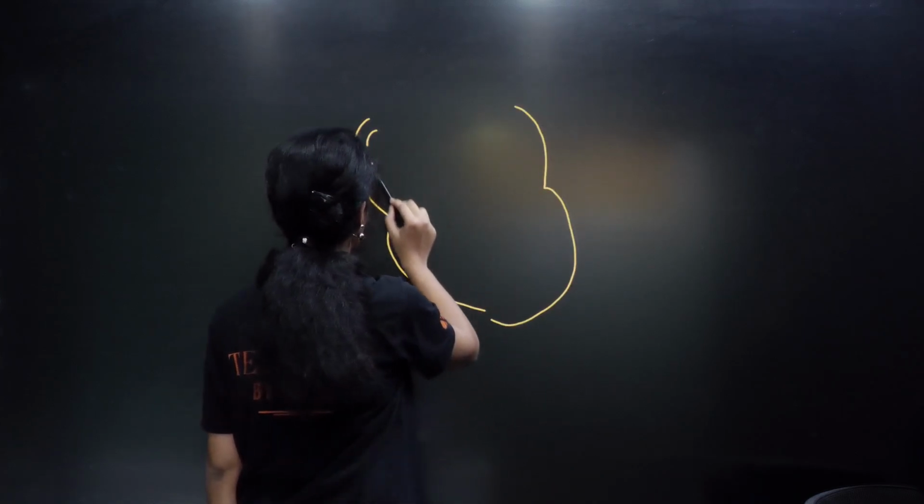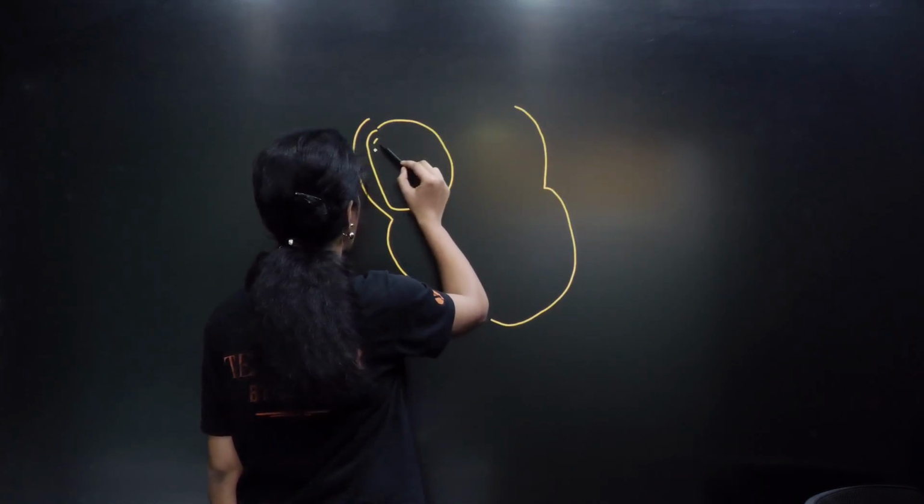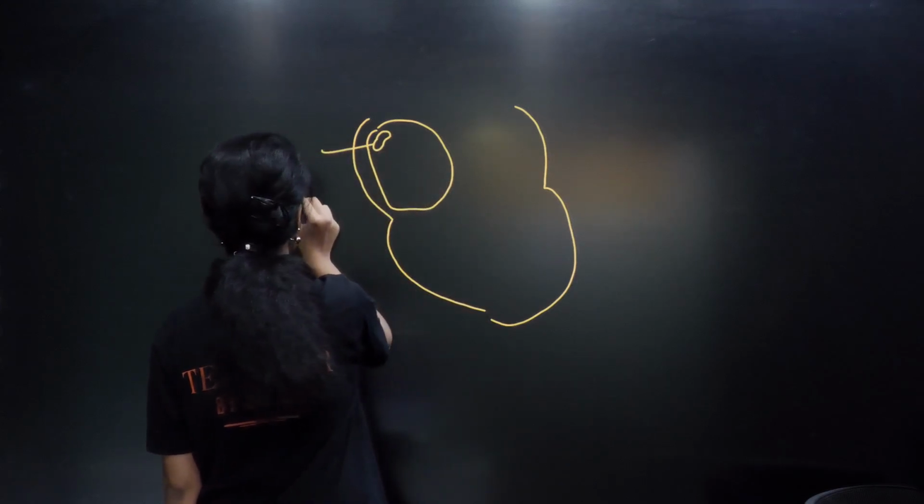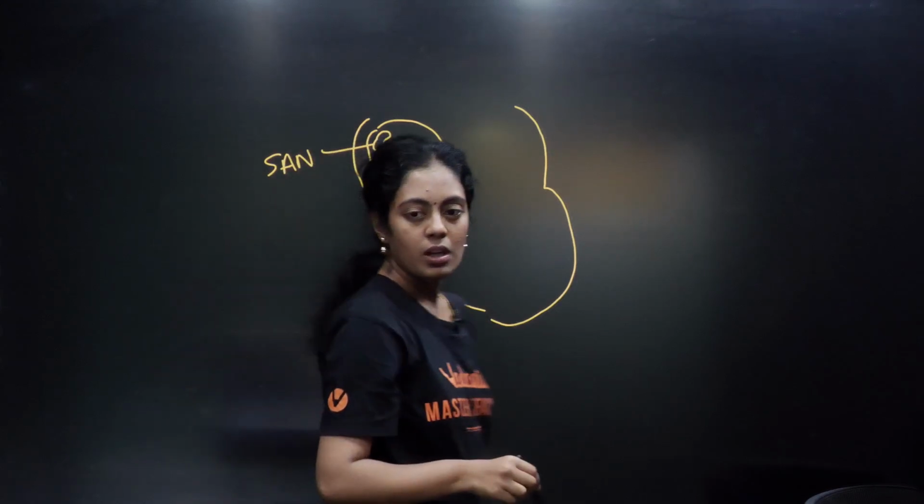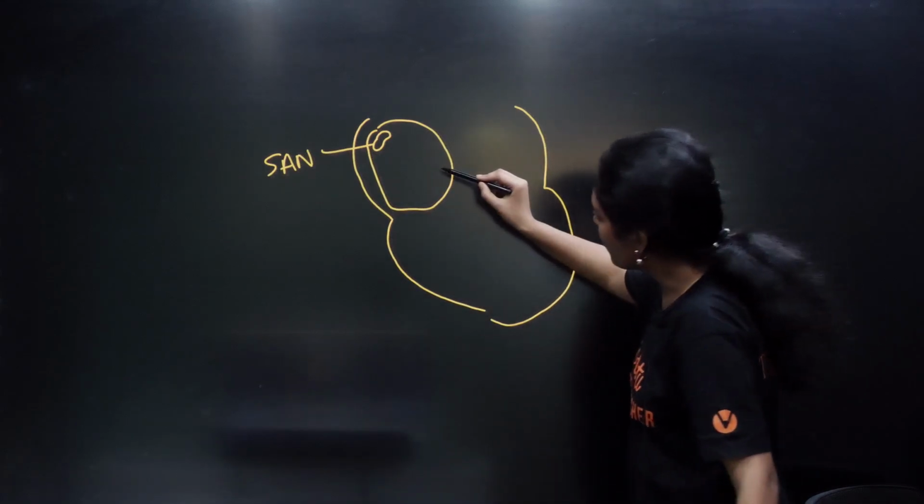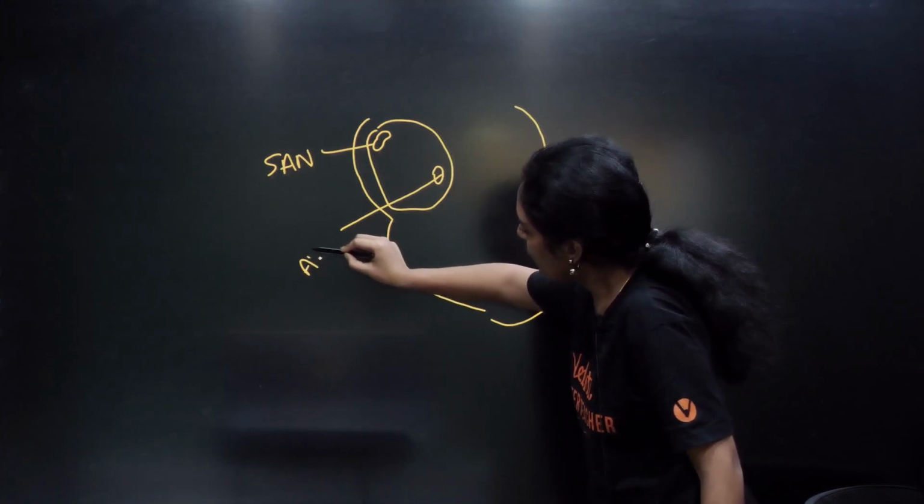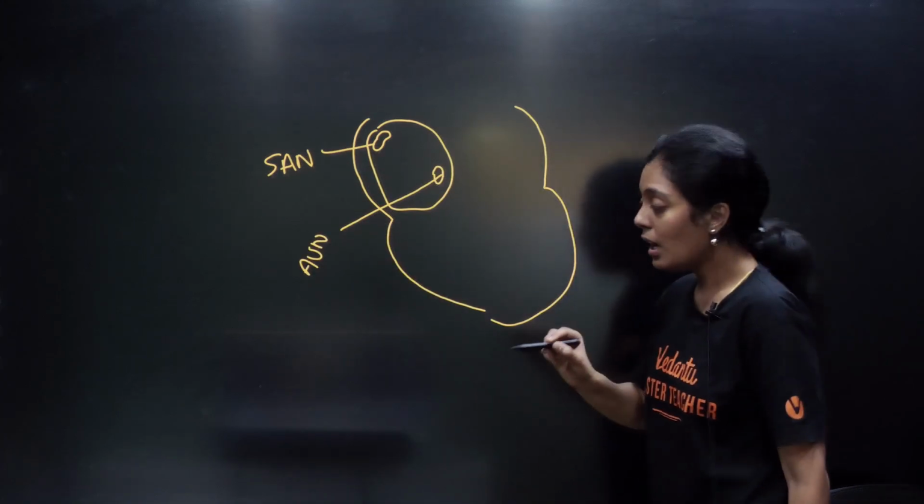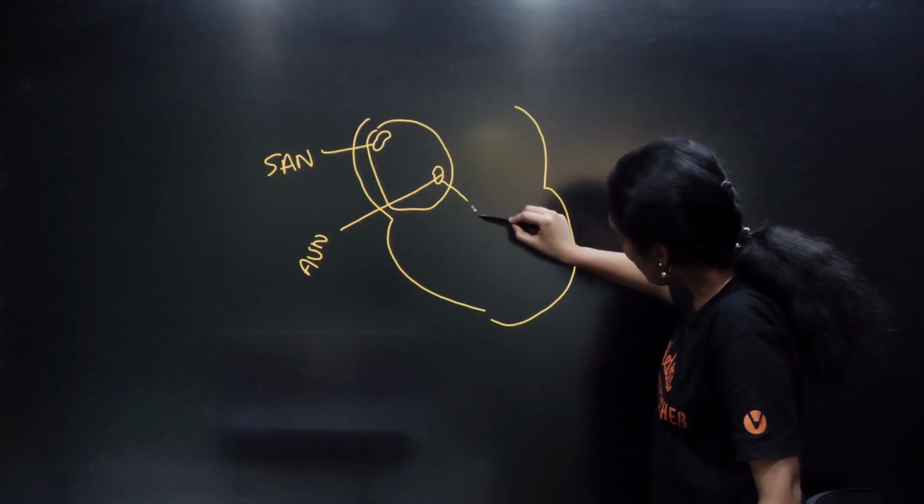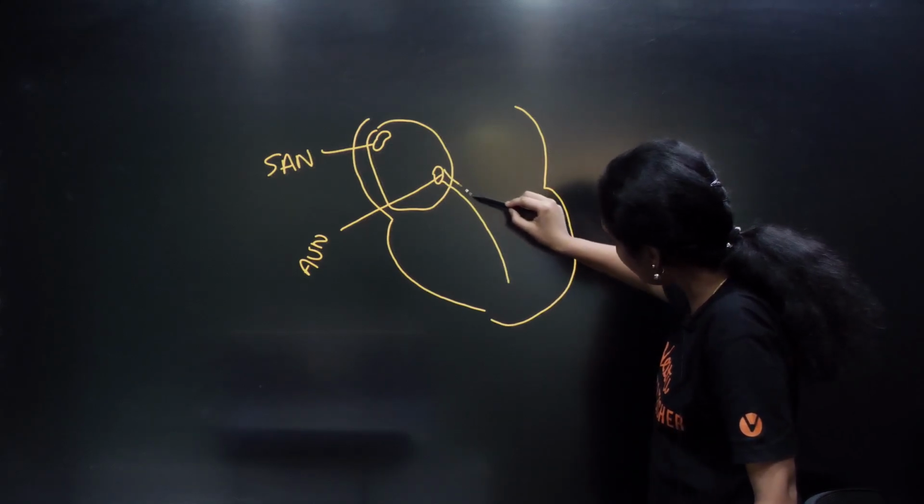Okay, so you have your right atrium. Here you have your SAN. What is this, guys? Sinoatrial node. Right opposite to my sinoatrial node, I have my AVN, atrioventricular node.